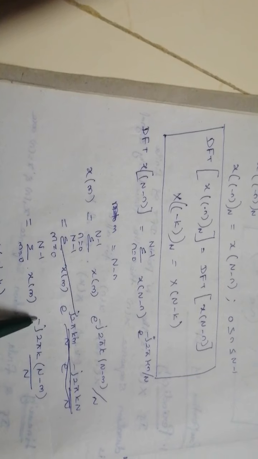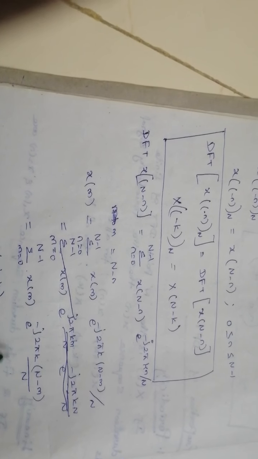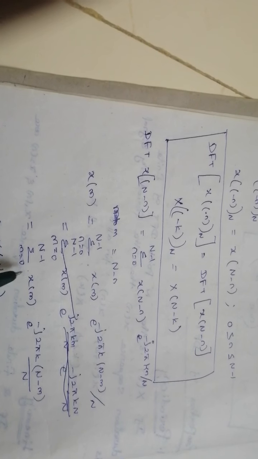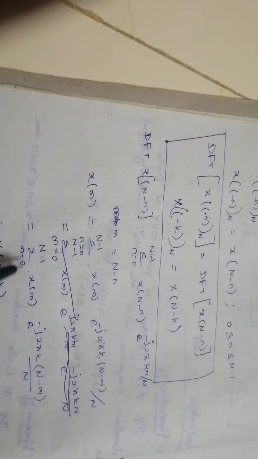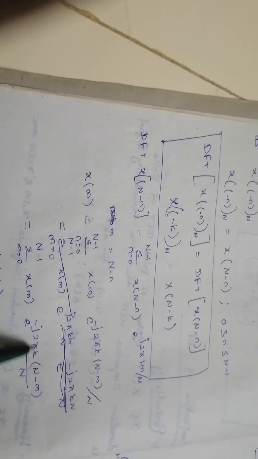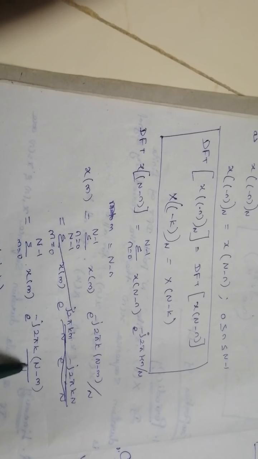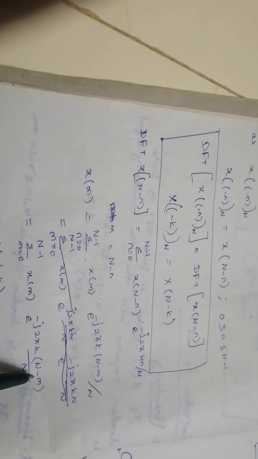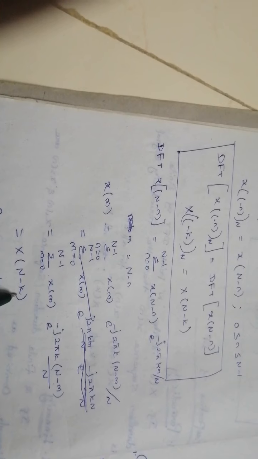No need of this equation. So x of m into e power minus j 2 pi k (n minus m) by N, which is nothing but X of N minus k, because we know the DFT formula, summation m equal to 0 to N minus 1 x of m e power minus j 2 pi k m by N. So here m is represented as N minus m. So capital X of m is nothing but capital X of N minus k, right?